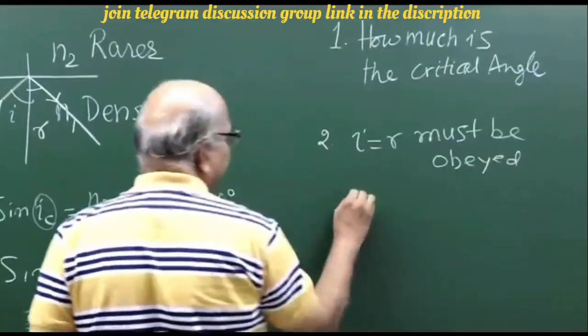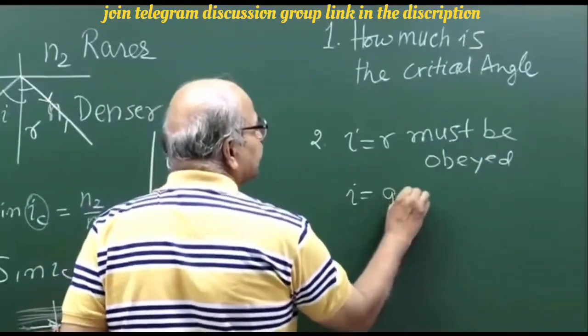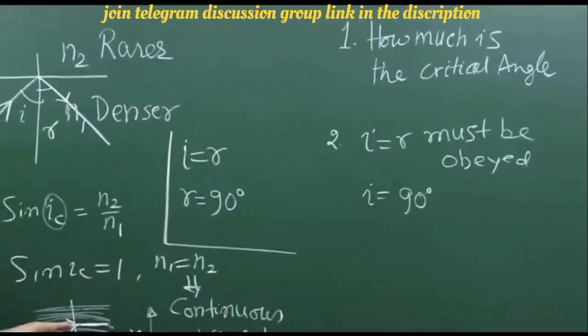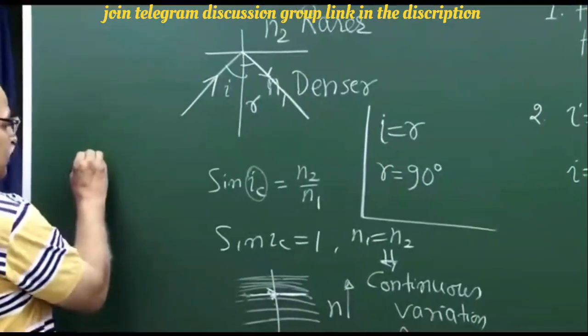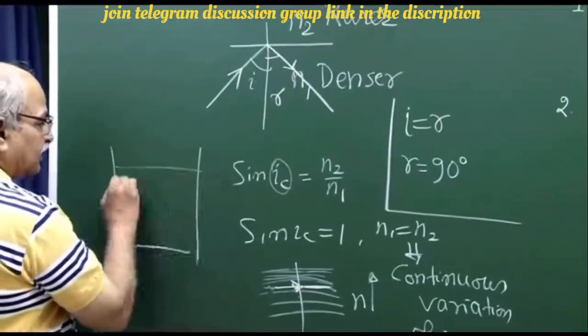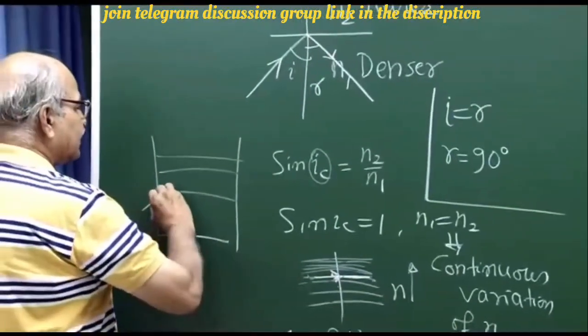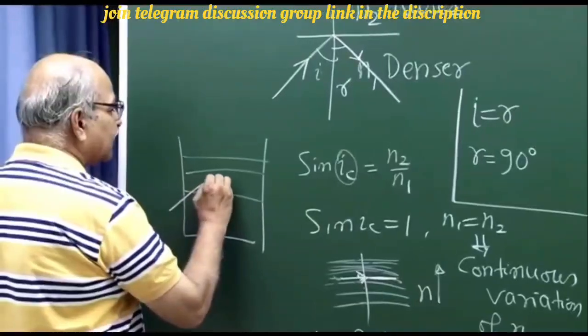And if this is obeyed and I is equal to 90 degrees, I am talking of the portion where this light has become horizontal in our bottle. In our bottle we sent a light like this and then it became horizontal and then it turned.